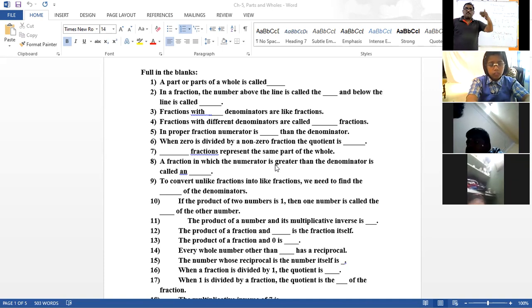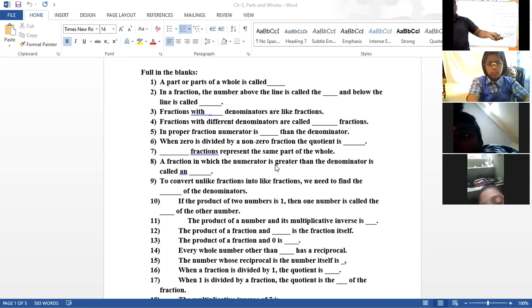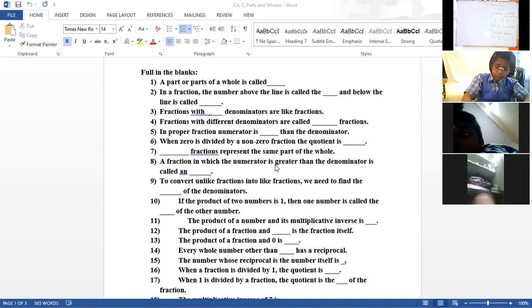Equivalent fractions means fractions which are equal. All are equal means they indicate the same fraction. Equivalent fractions are always equal. The equivalent fraction, yes.